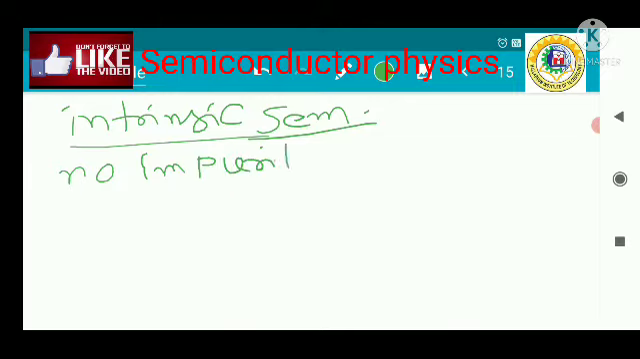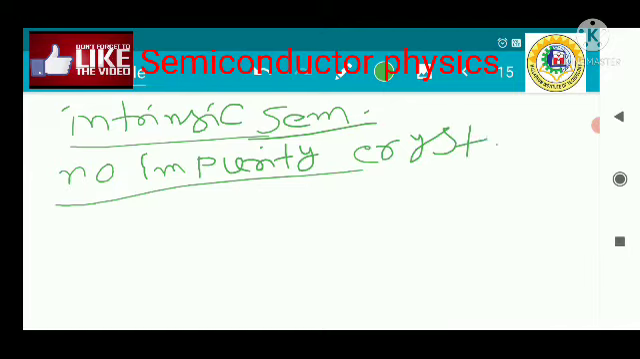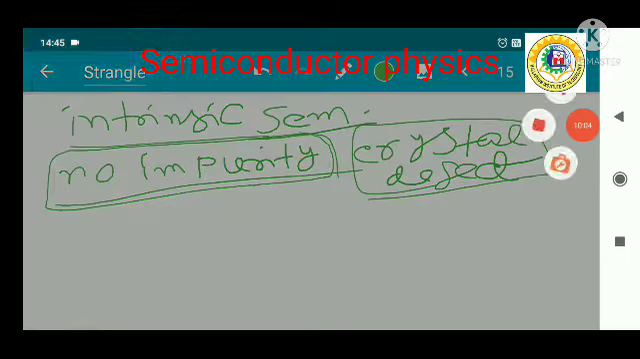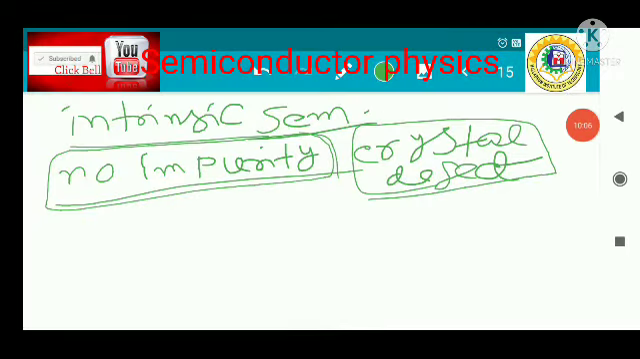There should be no impurity, but there might be crystal defect. Actually, a pure semiconductor is not possible to fabricate, because however good your fabrication technology is, there must be a possibility that some amount of crystal defect is present inside the crystal structure. So pure semiconductor is not easy to fabricate. That's why we introduce the concept of intrinsic semiconductor.